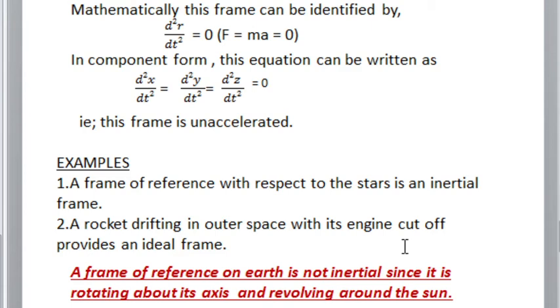Then I will ask another question. Is the frame of reference on the surface of Earth inertial or not? I hope the question is clear to you. The answer is, the frame of reference on the surface of Earth is not inertial because the Earth is rotating about its axis and revolving around the Sun. These two motions are occurring at the same time. So it cannot be considered as an inertial frame.